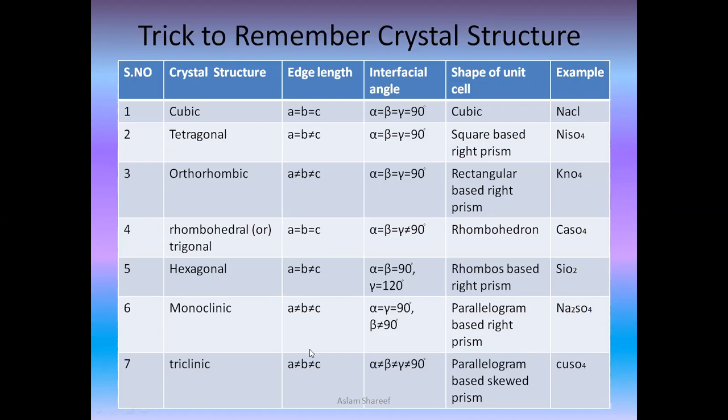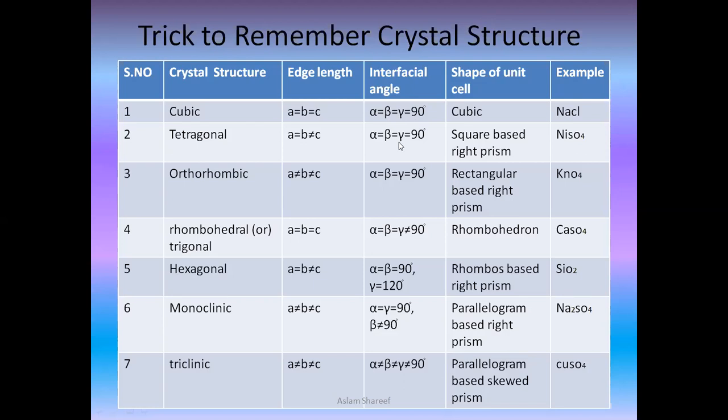And the last one will repeat once again for triclinic, because we are calling it as monoclinic and triclinic, right? So that's the reason. Again, we will be giving the edge length as A is not equal to B is not equal to C. So how are we going to remember the interfacial angles? Remember, for the first three, we will be keeping all alpha, beta, gamma equal to 90 degree. So in the first, cubic, you can see alpha is equal to beta is equal to gamma is equal to 90 degree. Then we'll go for the second one, tetragonal.